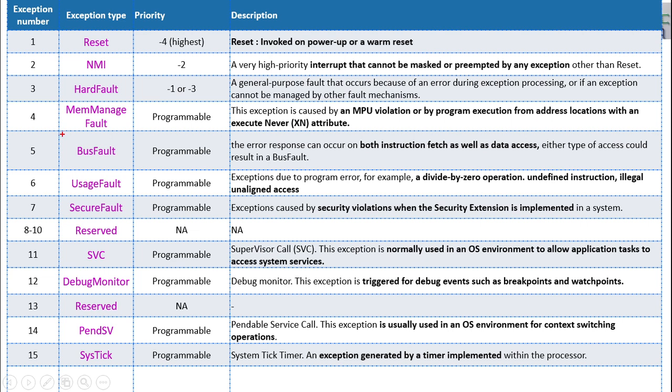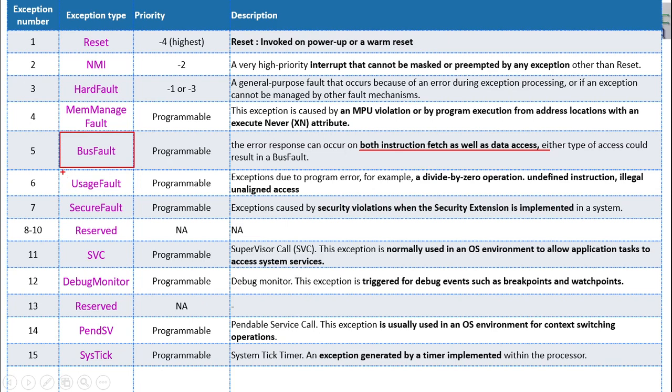The next one is called BusFault. BusFault is nothing but whenever you are accessing data or an instruction from the protected memory. You can see that both instruction fetch and data access will cause the bus fault whenever you are accessing data or instruction from the reserved memory. Okay, that is called a bus fault.